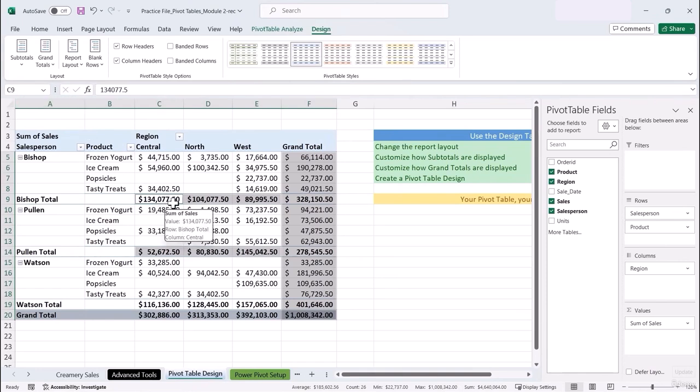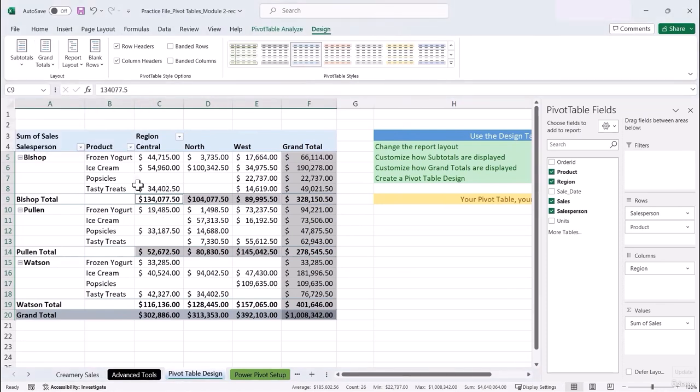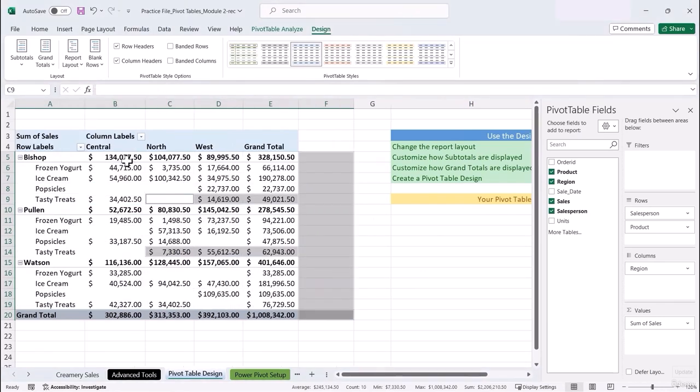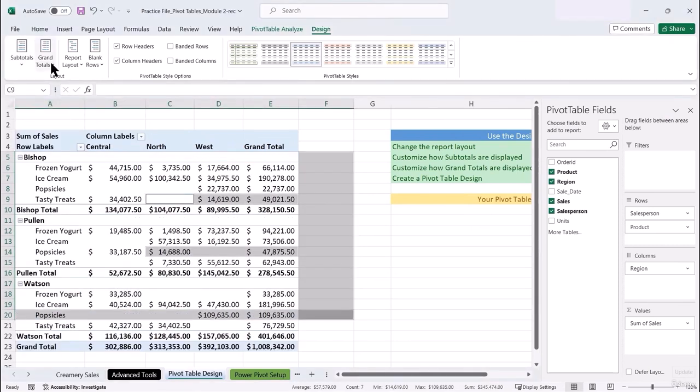Here is Bishop. Bishop gets a subtotal, or I can say show it at the top of the group. Now depending on the layout that you are using, this will not matter. If I change this to compact, we can see it's showing at the top here. I'll go back to tabular form, and so that's it. We'll go ahead and show these subtotals at the bottom of the group, and we have grand totals.